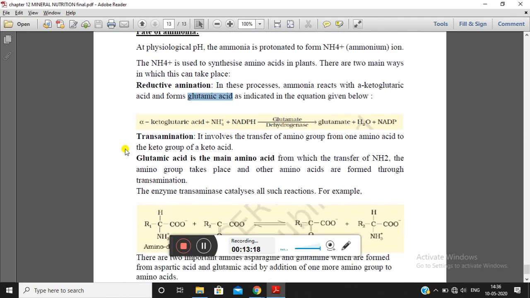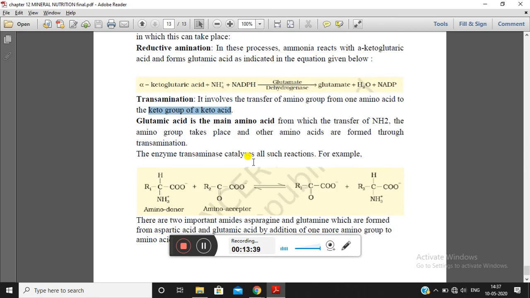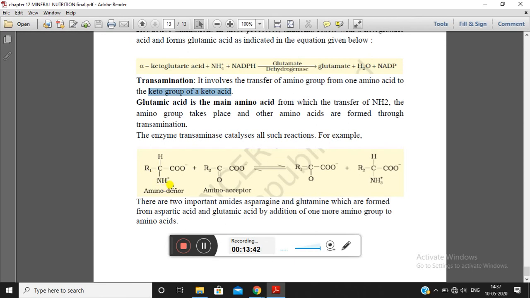In the same way, there is another reaction, which is transamination. In transamination, there is transfer of an amino group from one amino acid to the keto group of a keto acid, which has been shown in the reaction below. So there is an amino donor from which the amino group will go to the amino acceptor, where you can see that once the amino group is donated, it leads to the formation of a ketone group, and the amino acceptor, after accepting the amino group, leads to the formation of the amino acid.